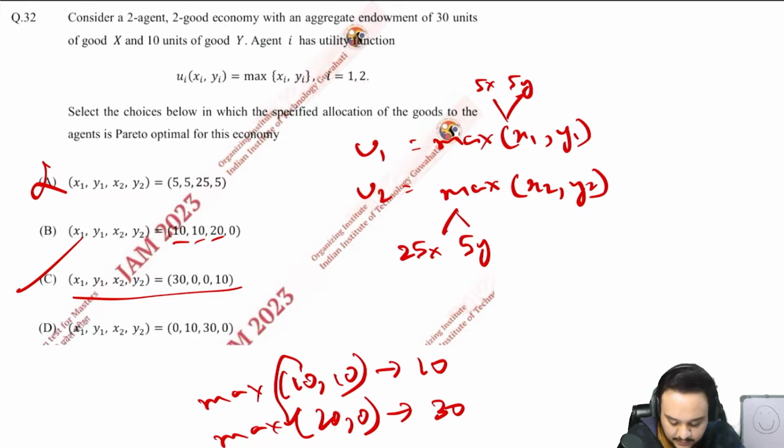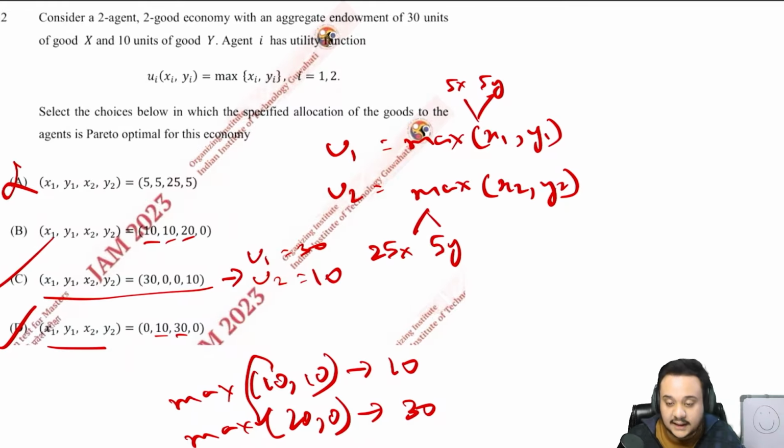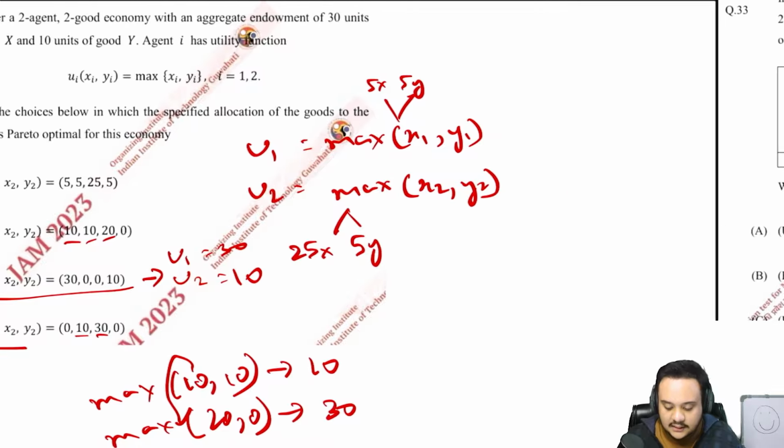This is Pareto optimal. Why? Because u1 is 30, u2 is 10. I cannot move any good y or x. If I do that, one guy's utility will be affected negatively. Similarly, the D option as well, 10 and 30. If I move y from 1 to 2, his utility will fall and 2's will obviously remain unaffected, and I cannot move x from 2 to 1 either. So C and D are your right options. Very easy question. Let us move on.